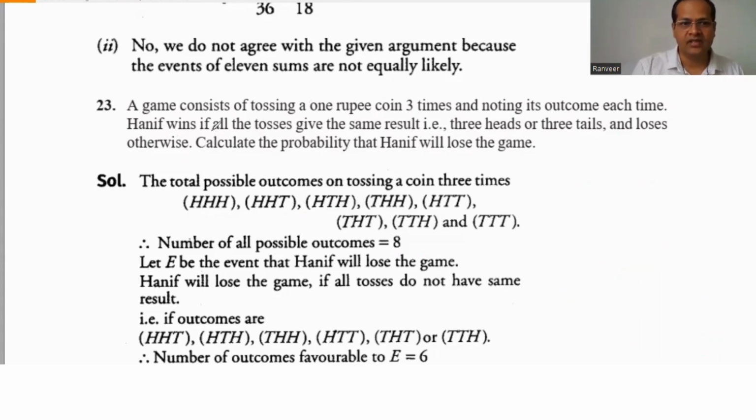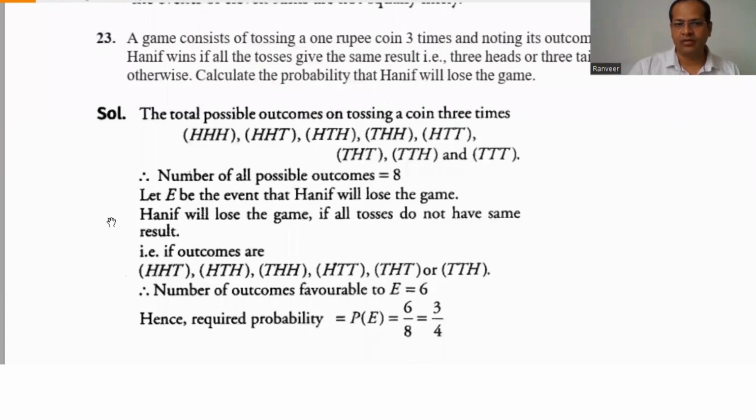Now Hanif wins if all the tosses give the same result, 3 heads or 3 tails, and loses otherwise. Calculate the probability that Hanif will lose the game. Let E be the event that Hanif will lose the game. Hanif will lose if all the tosses do not have the same result.